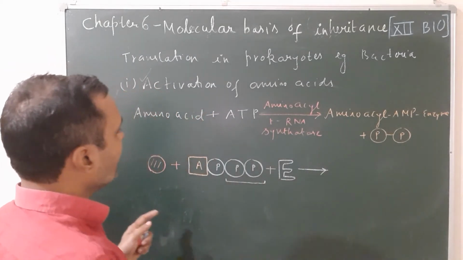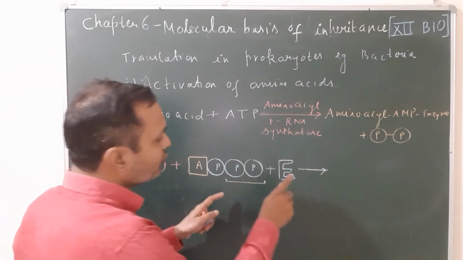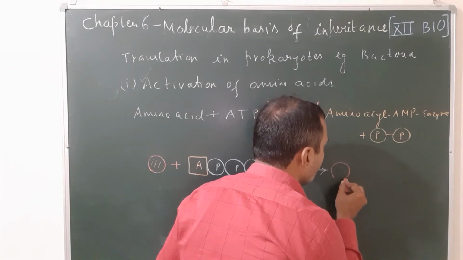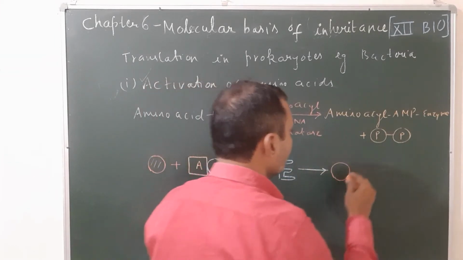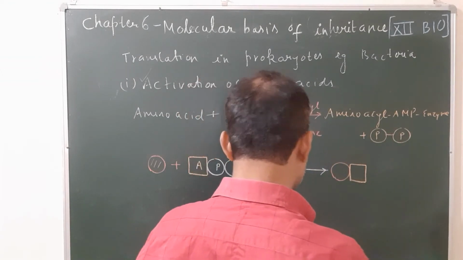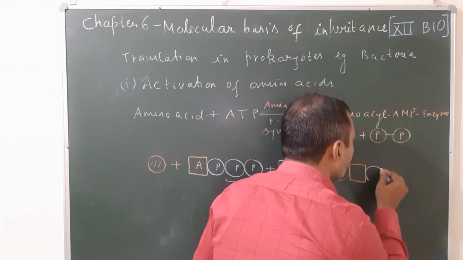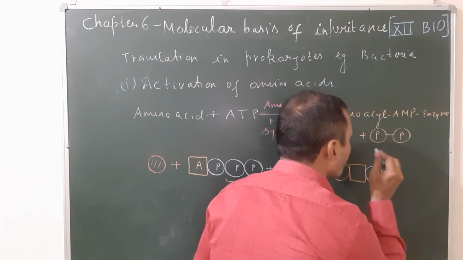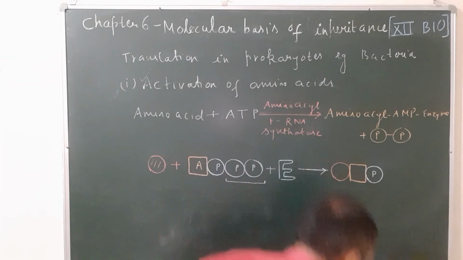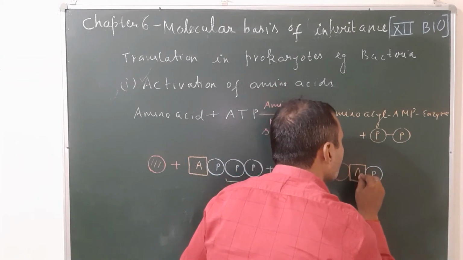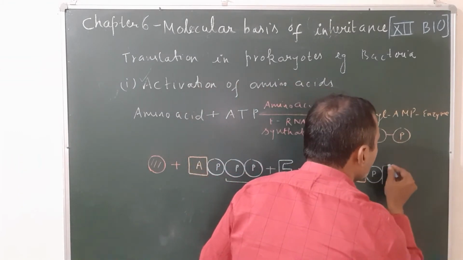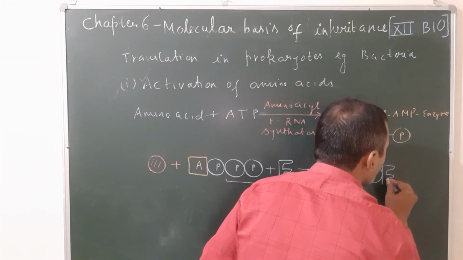The remaining components, apart from the 2 released phosphates, combine and give rise to the complex known as amino acid AMP complex. So this A, adenine, combines with the amino acid, and only 1 phosphate joined with the adenine is known as adenosine monophosphate, that is AMP. And the enzyme also gets associated. This is step 1.